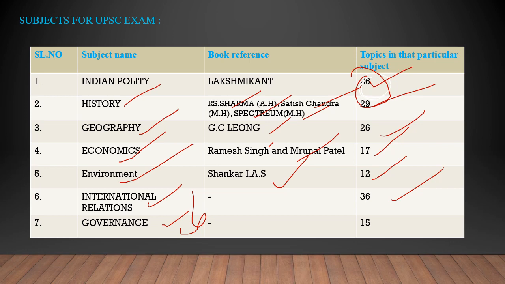After that, we can discuss governance. The main thing in international relations or governance is that we have to analyze things. These five subjects we have to understand in a different way, and these two subjects we also have to understand in a different way. If you see our videos, we can understand the difference between these subjects. We will discuss it, no tension. Just listen to the video.